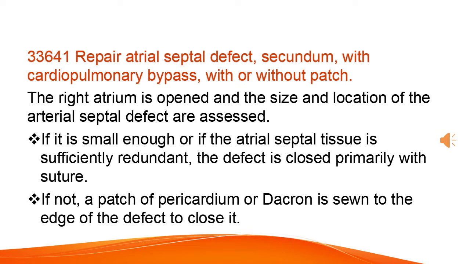Repair atrial septal defect, secundum, with cardiopulmonary bypass, with or without patch. The right atrium is opened and the size and location of the atrial septal defect are assessed. If it is small enough or if the atrial septal tissue is sufficiently redundant, the defect is closed primarily with suture. If not, a patch of pericardium or Dacron is sewn to the edge of the defect to close it.